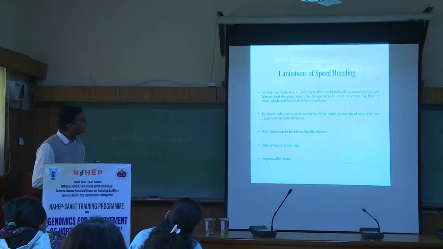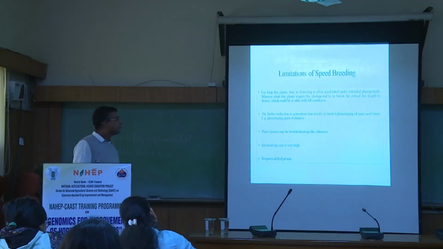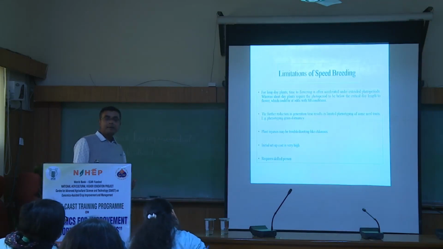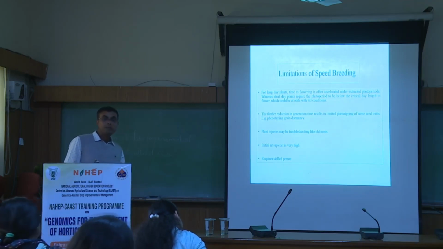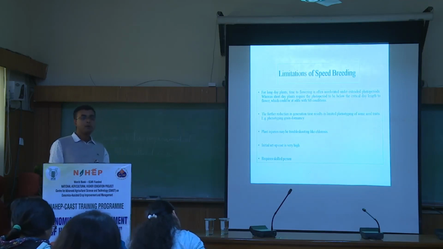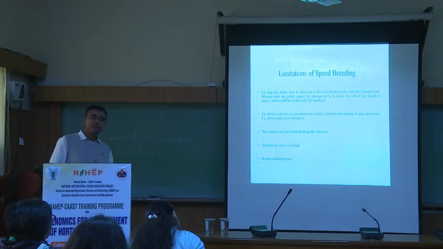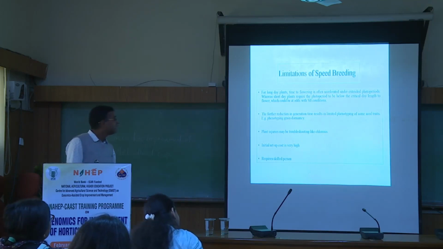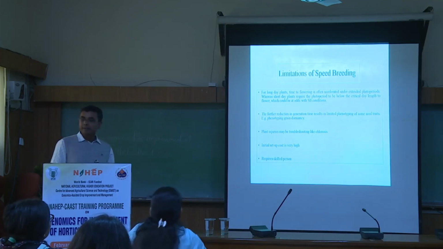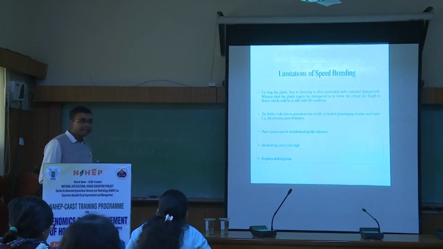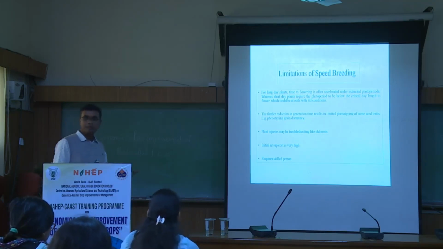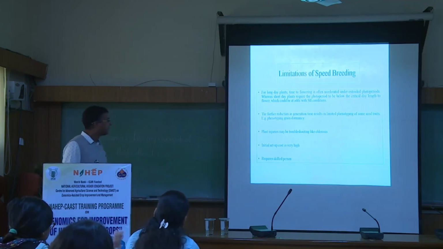And these are certain limitations for speed breeding. The first limitation is the development and availability of the protocol. We don't have protocols for all the species. So if you are working on crops that don't have any protocol, then you have to standardize your own protocol. Then the setup required is very expensive: light requirement, day length, humidity, temperature, you have to manage all of that.